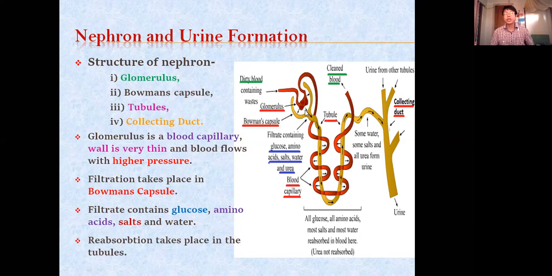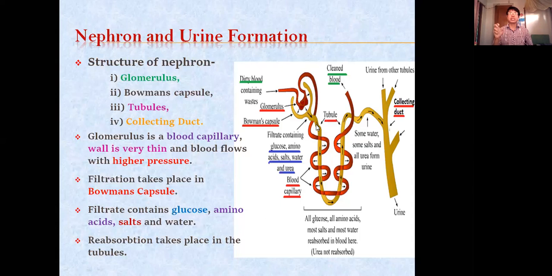And this filtrate, the substance filtered from here, will pass through these tubules. It will start passing through these tubules. So in this part, in the tubules, in the first part, just near this Bowman's capsule, some specialized cells are present. So what is the function of this specialized cell? This cell reabsorbs the essential substance, only the essential substance, not the waste materials. That is why it is called specialized cells. These specialized cells are present in these tubules just near this Bowman's capsule.